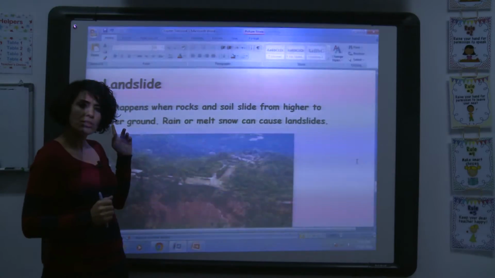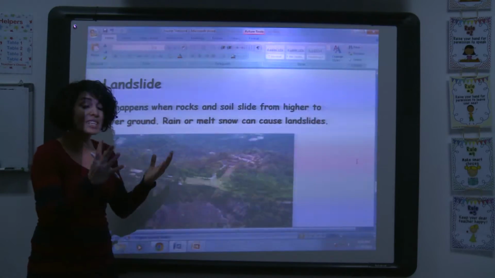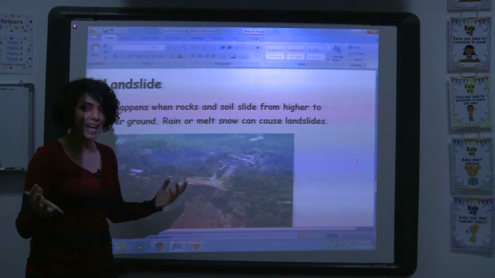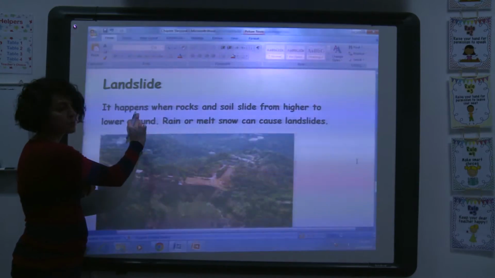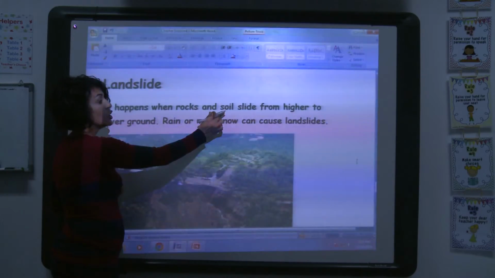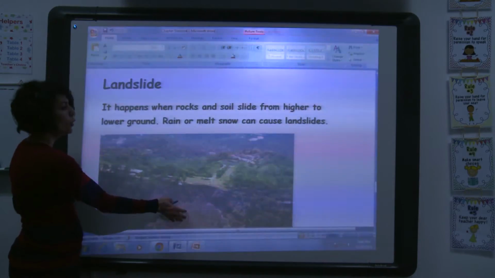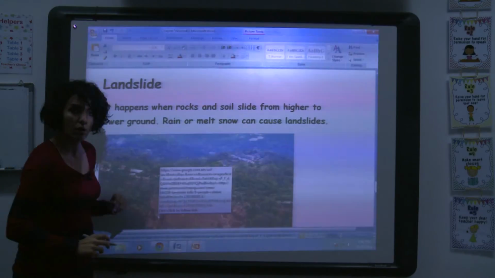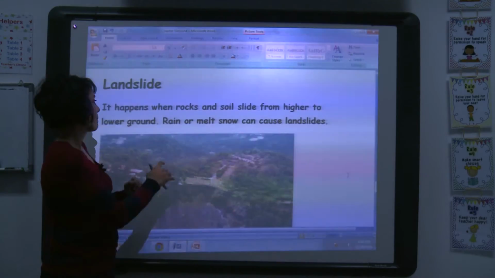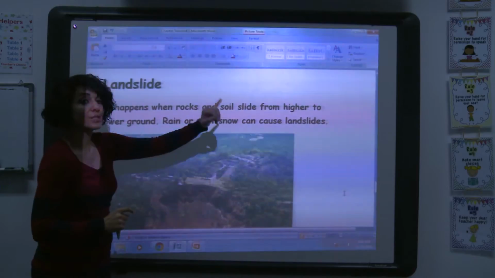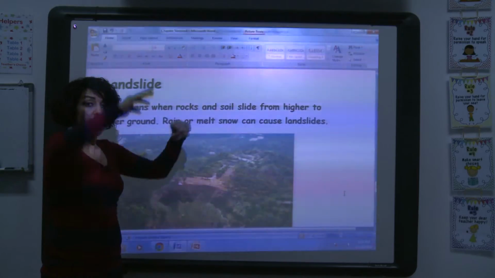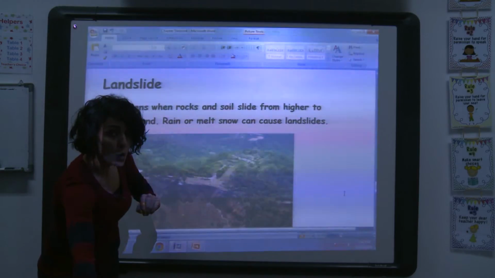Now, what about landslide? What is a landslide? It happens when rocks and soil slide from higher to lower.